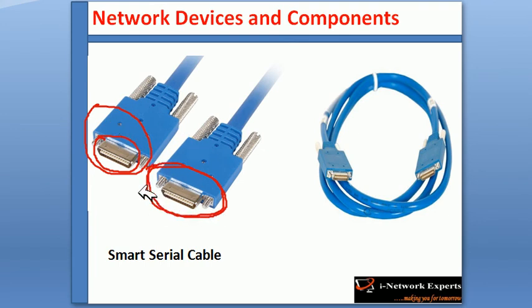So the smart serial cable can be used to get the WAN connectivity. So this serial cable will be connected to the WIC card, the WAN interface card.